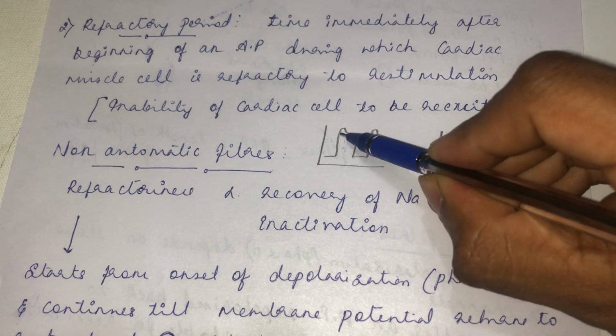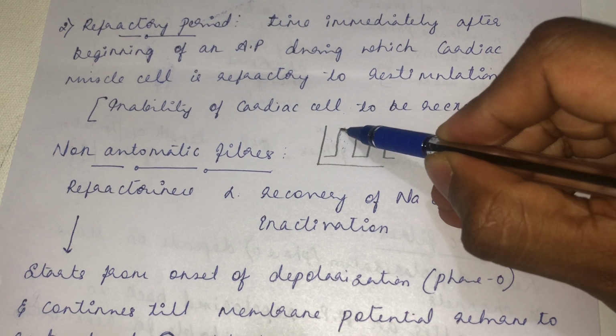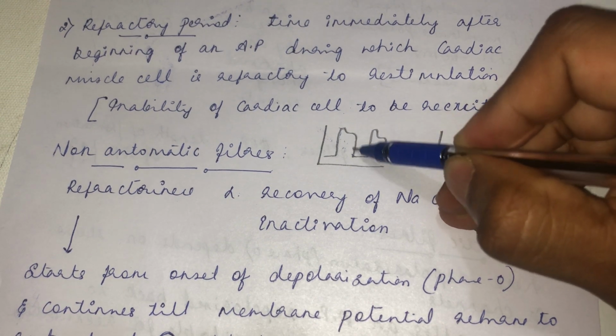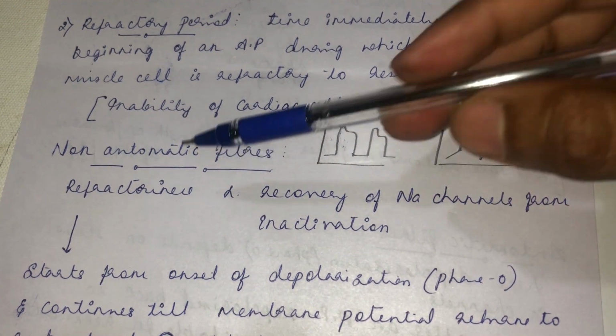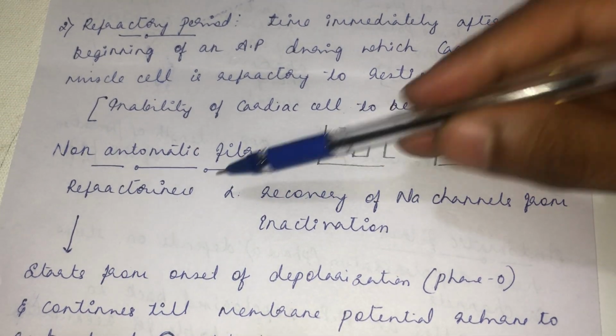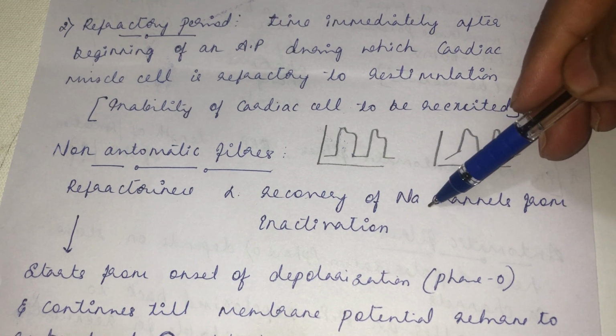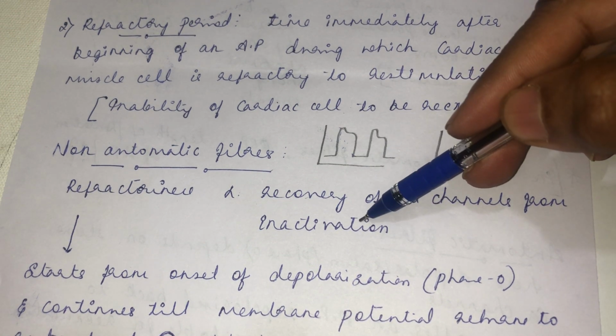During phase 0, it will be in open state, and from the end of phase 0 till it reaches resting membrane potential, it will be in inactivated state. How long will refractoriness be there? It will be there till the sodium channel recovers from the inactivation.